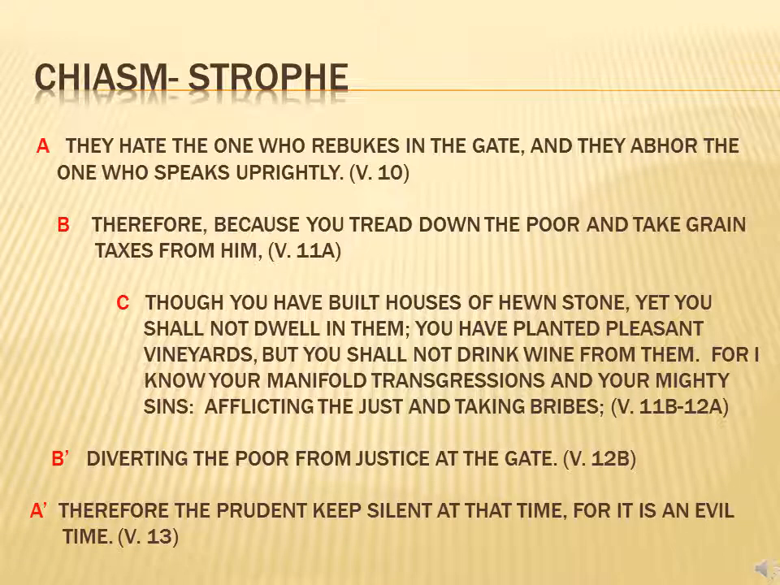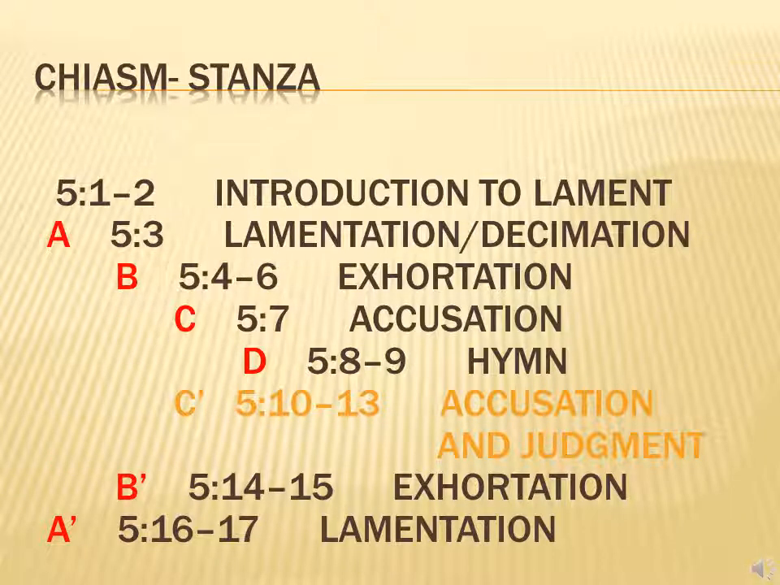The borders of a strophe can also be defined by a chiasmic pattern, and here we have that from verses 10 through 13. They're also set up in a chiasmic pattern. Verse 10 is parallel to verse 13. The first part of verse 11 is parallel with the last part of verse 12. So we're looking at the strophe.